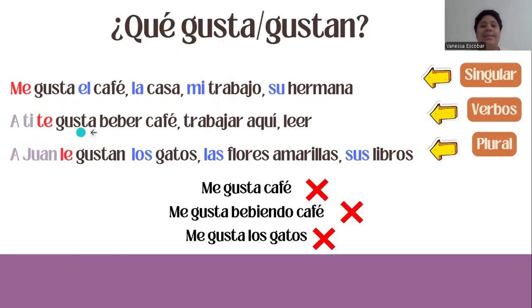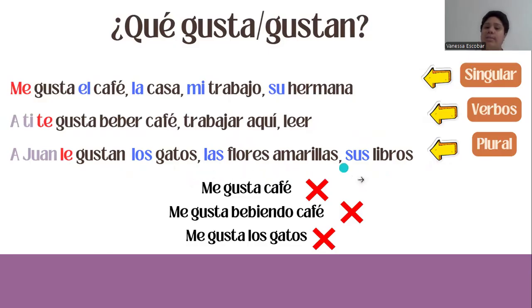For example, a ti te gusta beber café, trabajar aquí, leer. You like to drink coffee, to work here, to read. And we use gustan when the word is plural. For example, a Juan le gustan los gatos, las flores amarillas, sus libros. Here again, you need to use the article or the possessive. In this case, also in plural because you are using plural.